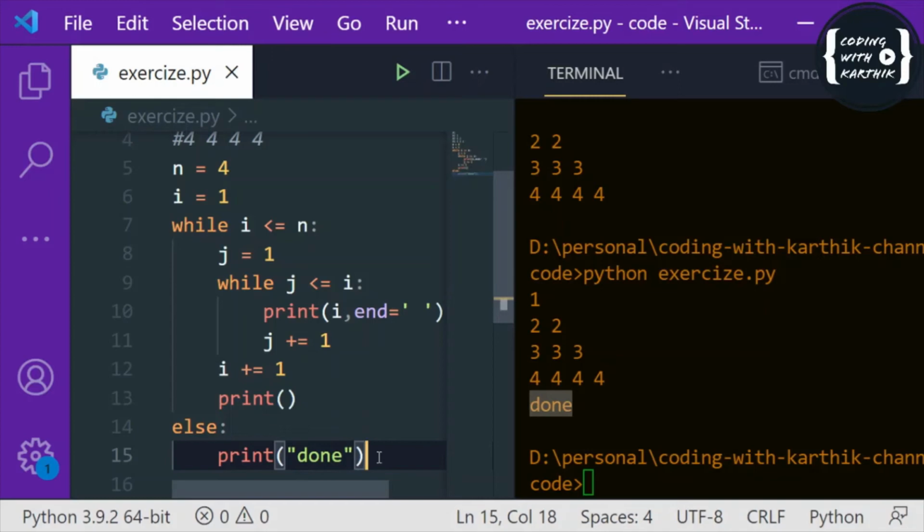And so now you got the difference, right? A for loop is based on a sequence, which will iterate over the sequence, like it can be a string, or it can be a list, or it can be a range, right? But a while loop is used to iterate based on a condition, okay?